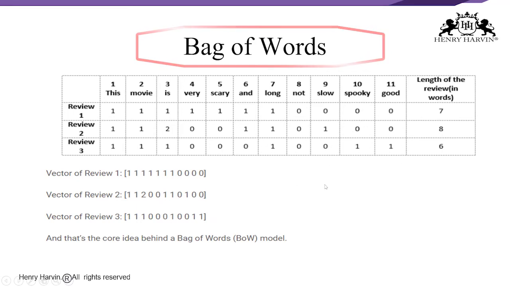Now you can see that the vector is being written as 1, 1, 1, 1, 1, 1, 1, 0, 0, 0, 0, 0. The length of the review in words is 7. The second case, 8 words. Let us see over here: 1, 2, 4, 5, 6, 7. So what is the error over here? Let us try to find out.